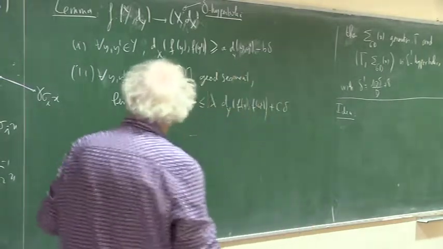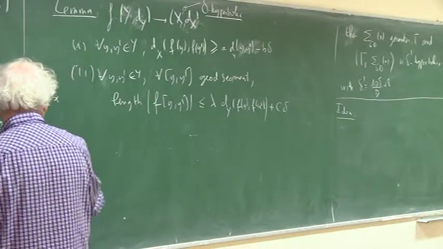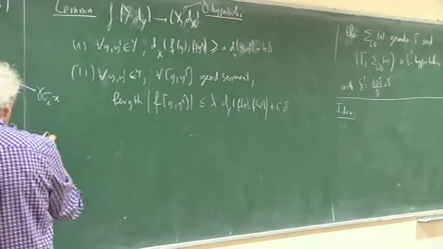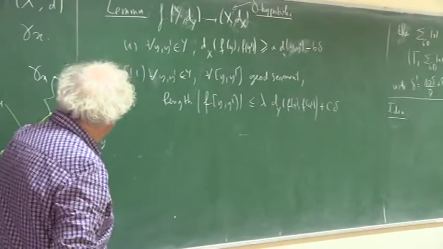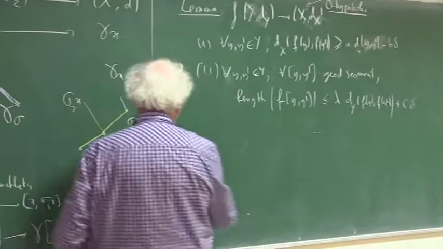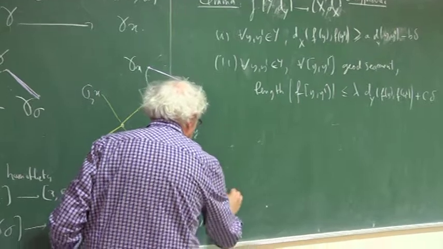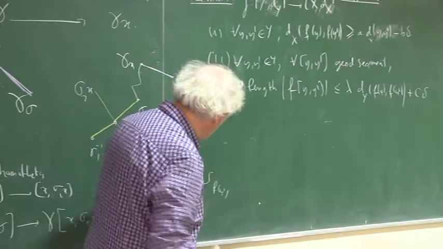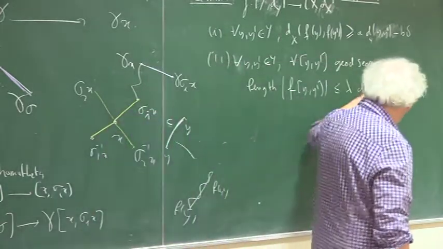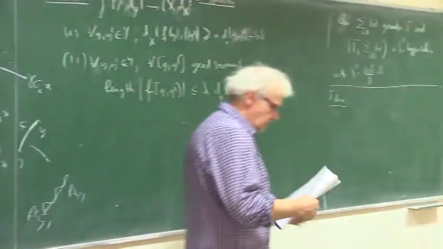So this means that if I have a geodesic segment in Y between y and y prime, then its image is sent to some curve, and the length of this curve is comparable to the distance between those two points, with some multiplicative and additive constant.